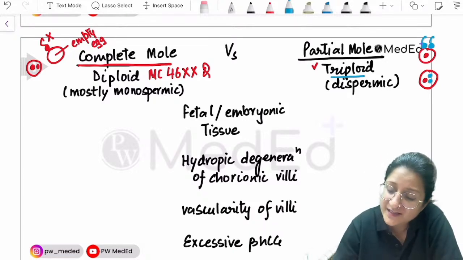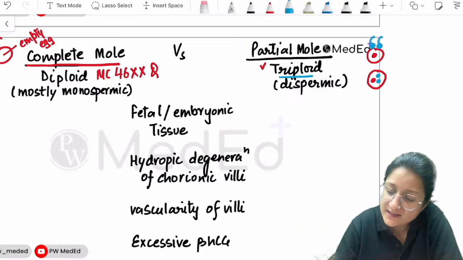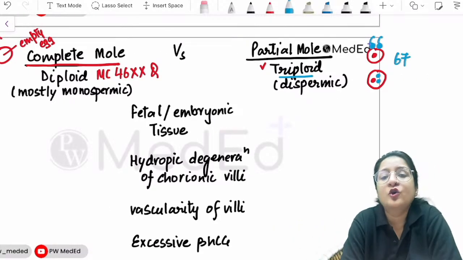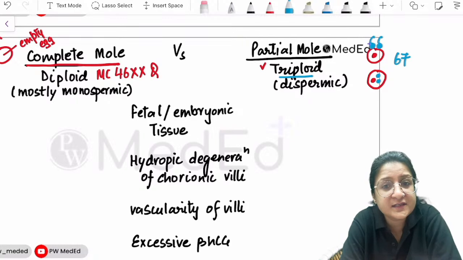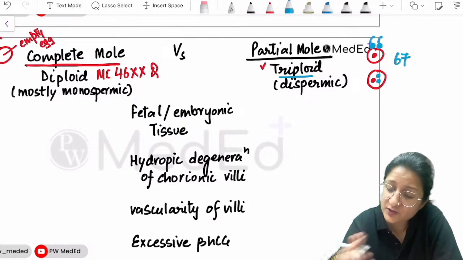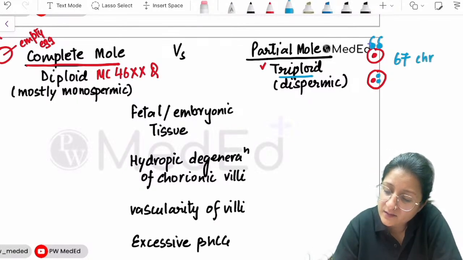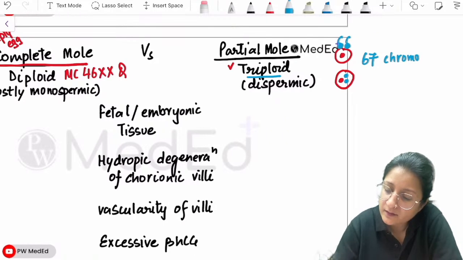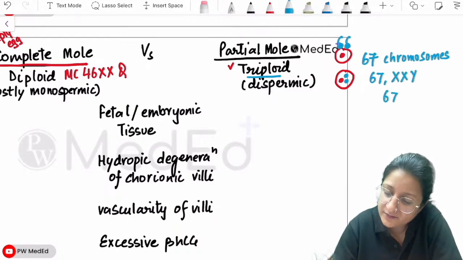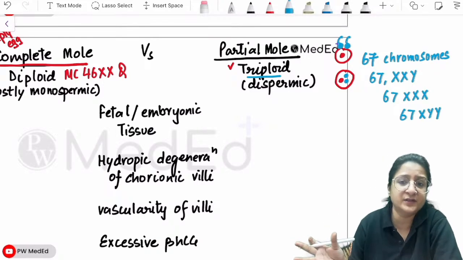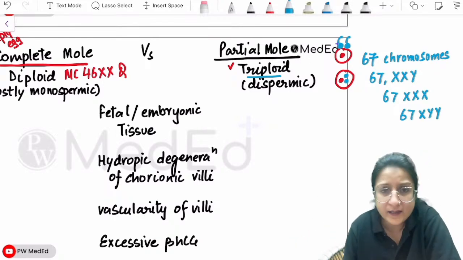So it is going to have 67 chromosomes. It will not be 46. It will be 67. Karyotype will show 67 chromosomes. This could be 67XXY, it could be 67XXX, or 67XYY. There can be various permutation combinations here.